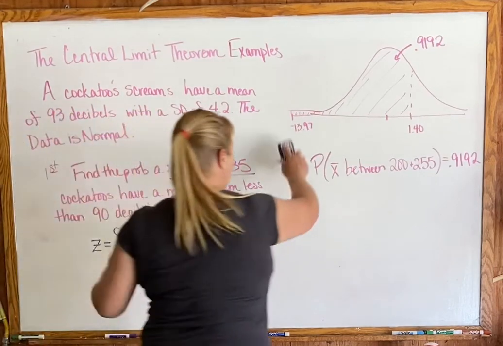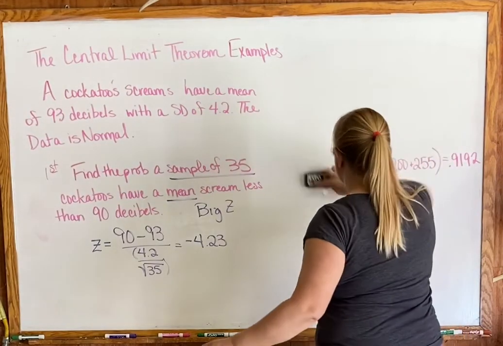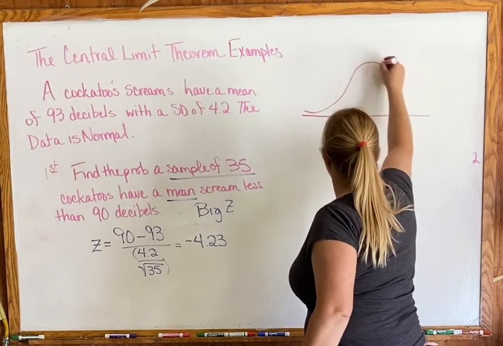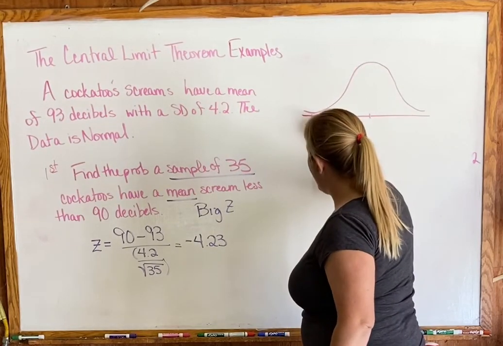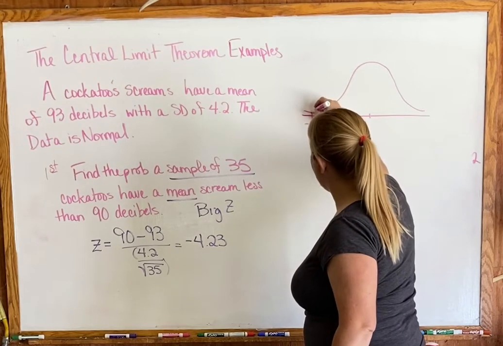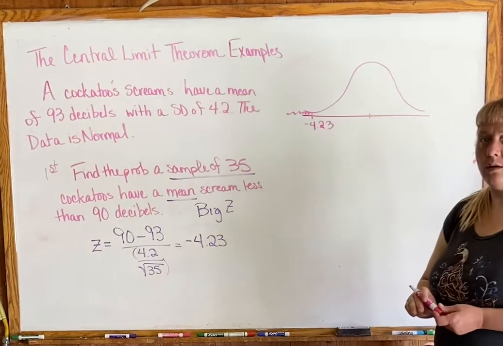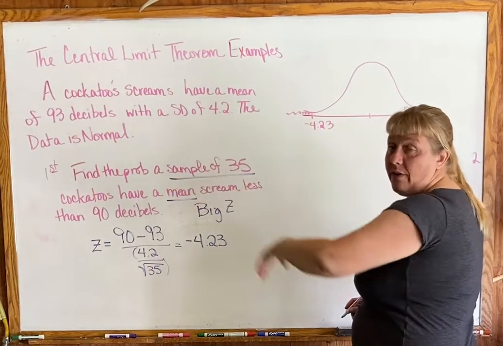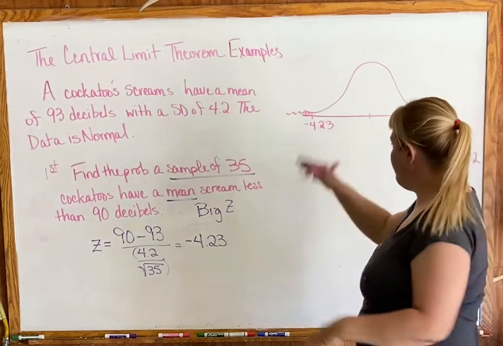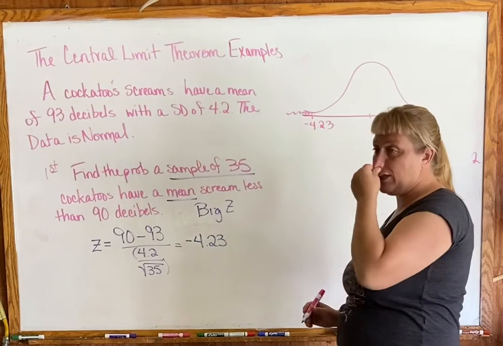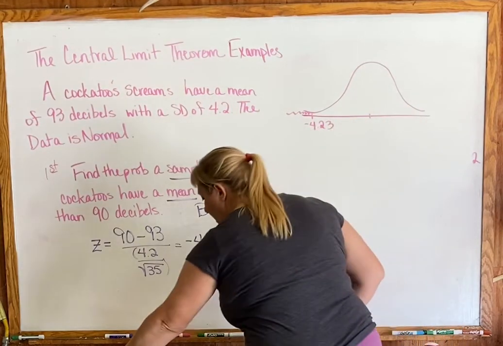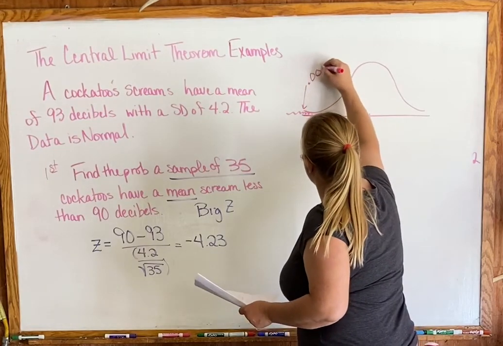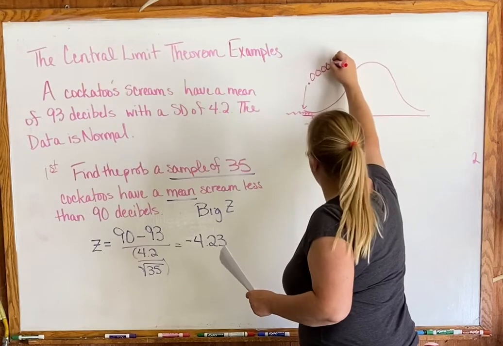Now we go back to our normal CDF. All of that is the same. So we're looking at a z-score that's way over here, negative 4.23, and then we're shading less than, aren't we? So when you do your normal CDF, you've got a boundary over there of negative 10,000, up to negative 4.23, and if you stick that in your calculator, we're going to get a bunch of zeros: 0, 0, 0, 0, 1.